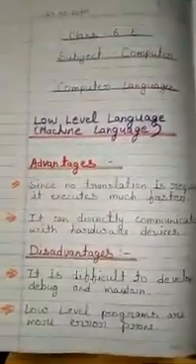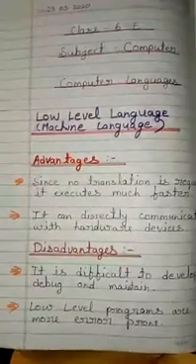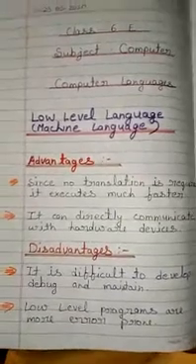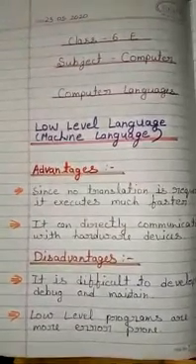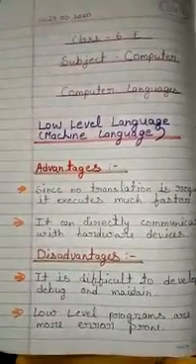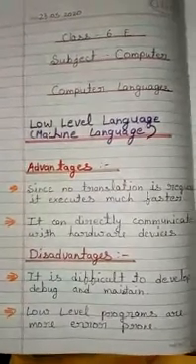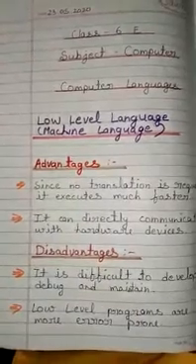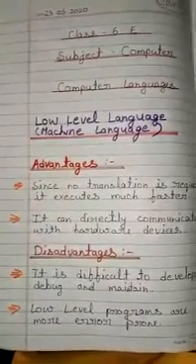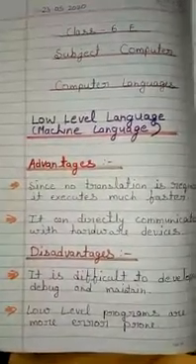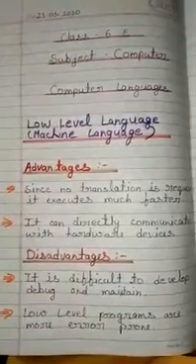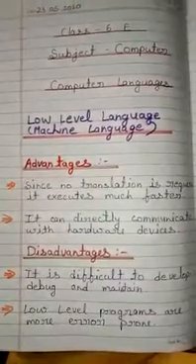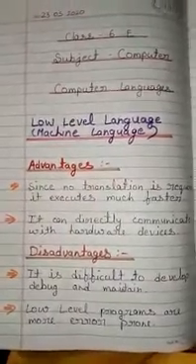Firstly, low level language. It is also called machine language. Its advantages: since no translation is required, it executes much faster. It can directly communicate with hardware devices and there is no need of any compiler or interpreter to translate the source to machine code. This cuts down the compilation and interpretation time.